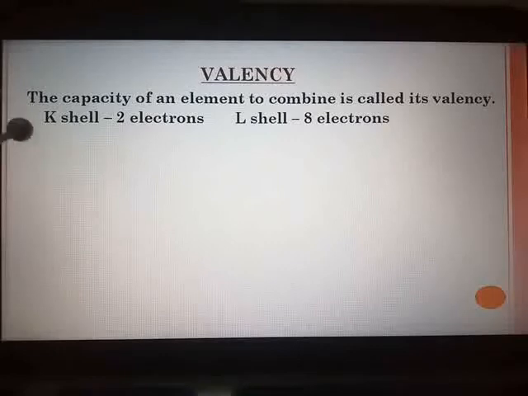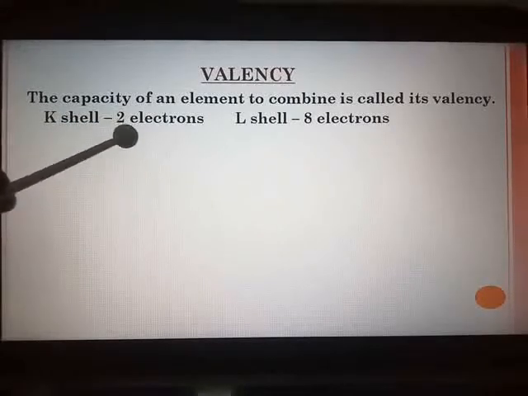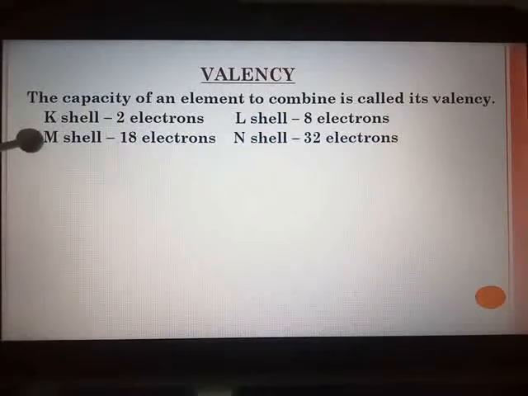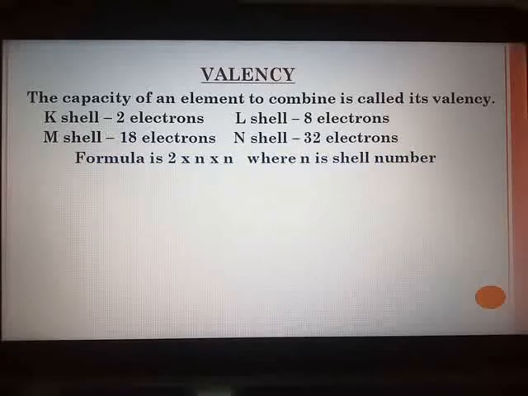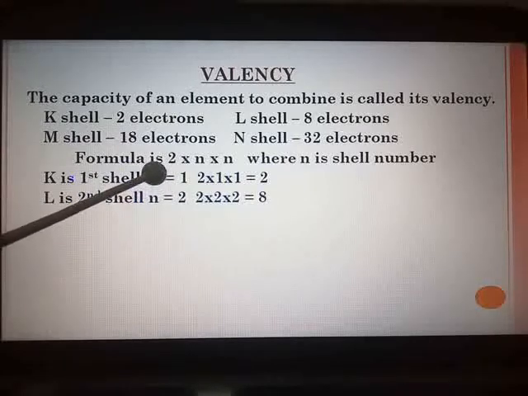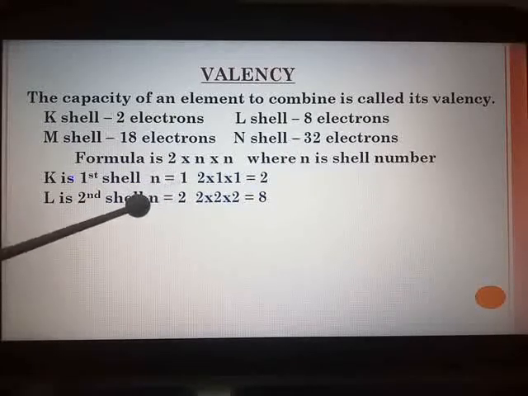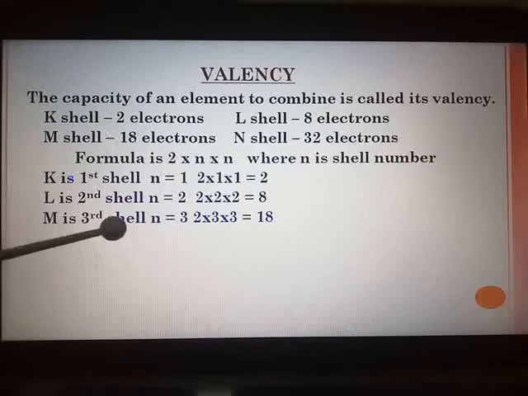For the first shell, that is K, the maximum capacity is 2 electrons, L shell is 8 electrons, M shell 18 and N shell 32. This maximum capacity is derived by the formula 2n squared, by substituting the value of shell: n is 1, n is 2, n is 3 and n is 4.